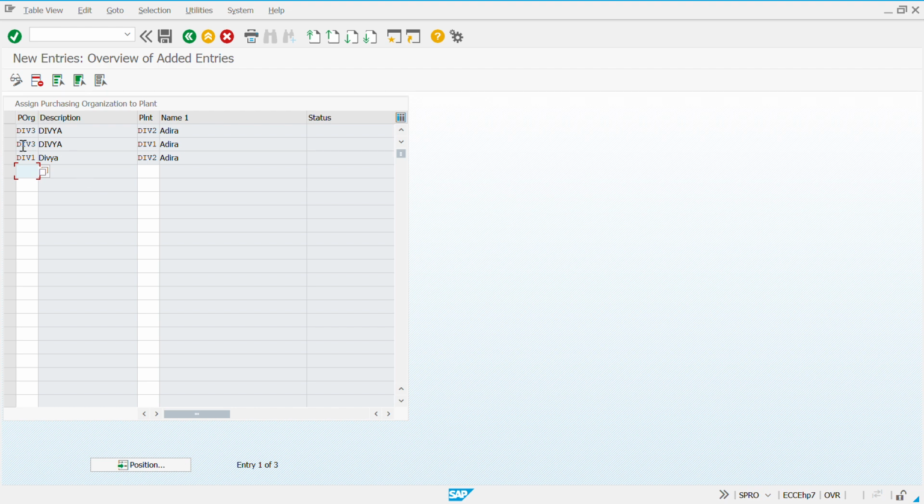So that is possible. If you see DIV3, I assigned it to different plants. Then DIV1, I gave it to DIV2. Again, if I want to assign DIV1 to DIV1, which is already present, it would say the entry already exists. So I'll just remove it.